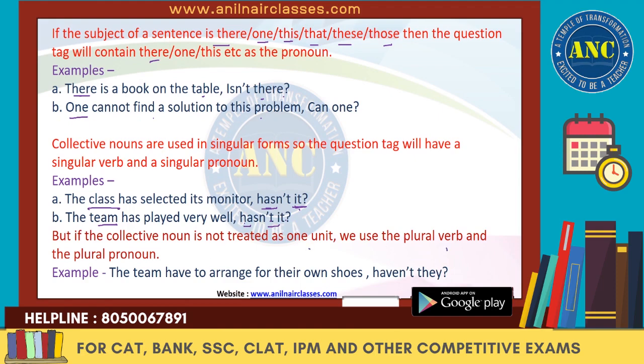There's an exception. The team have to arrange on their own for their own shoes. That means all the team members individually have to go and buy their own shoes. So we see "have" and "their" there, which helps us to know that they are considered individually, separately. So it will be "haven't they."